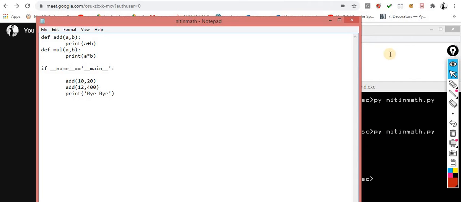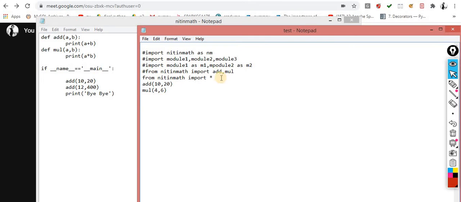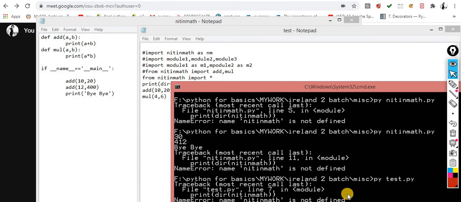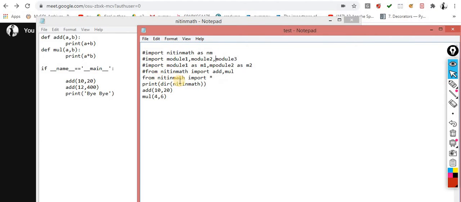One second. Here it will not work. It will work over here, because I am importing this one. So let me call this test. Here you are supposed to first import nitin math.